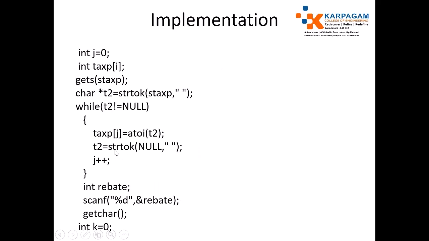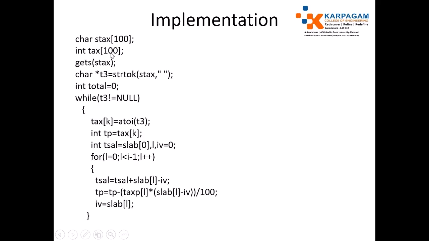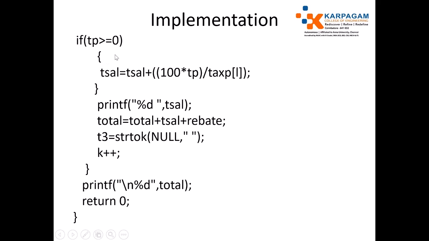So I just identify if tax paid is, every time you are separating. Okay, after completing the loop, if tax paid is greater than or equal to 0